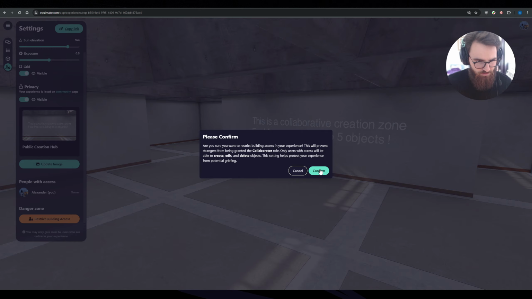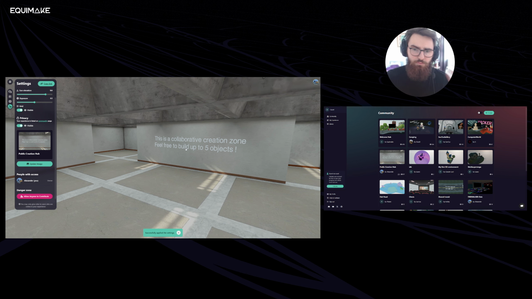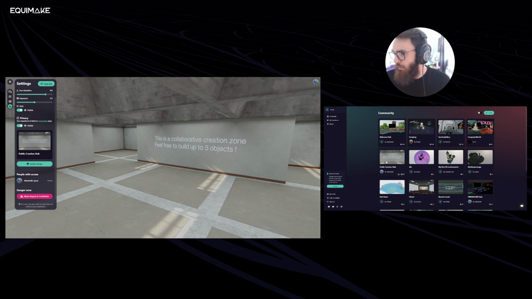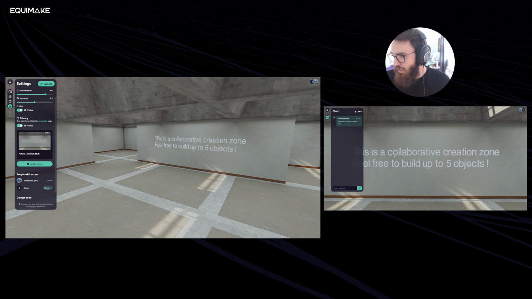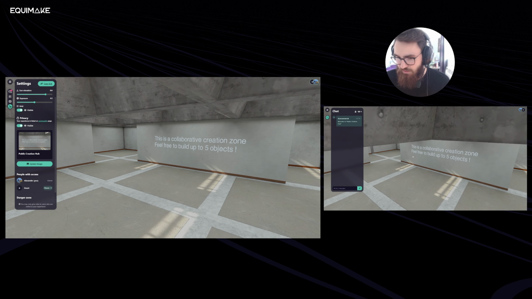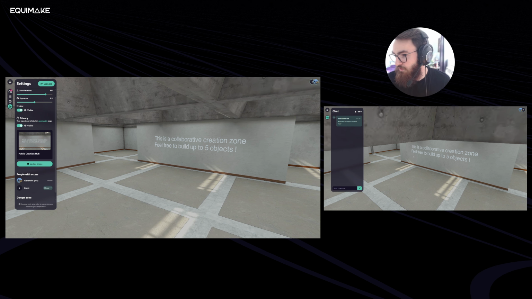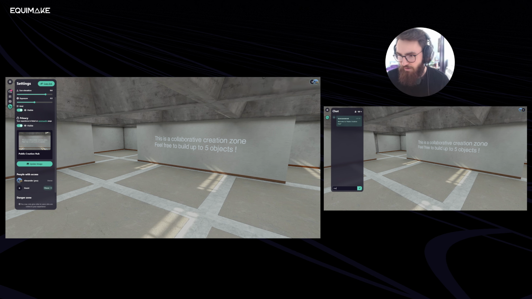So let's revert the setting, and I'm going to go to my collaborative mode where I have two users or multiple users, and on the right I'm just going to visit this public creation hub. So what you see here is that I am not able to build. I have no settings here. I have nothing. I can only chat, say hey.